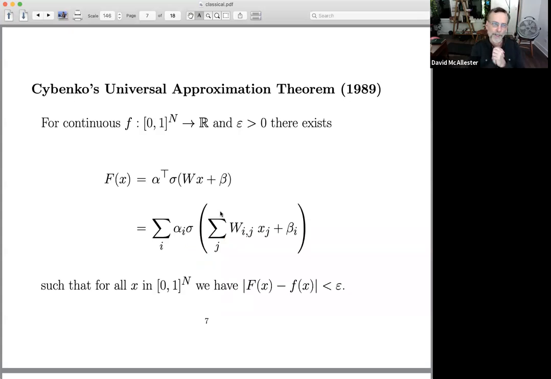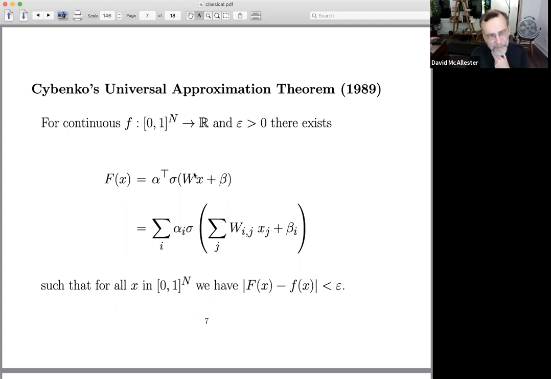Okay, here's another representation theorem, Cybenko's universal approximation theorem. So this theorem is more closely related to actual neural networks. But again, it's about an arbitrary continuous function of n inputs on the unit interval. And what it's going to say is that any such function can be arbitrarily well approximated by a two-layer neural network. So now we're just talking about linear threshold functions and adding together the outputs of linear threshold functions.